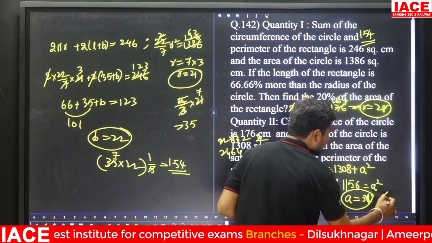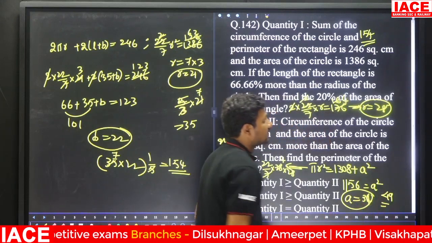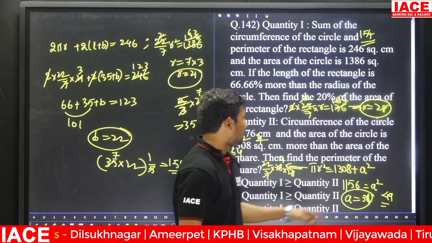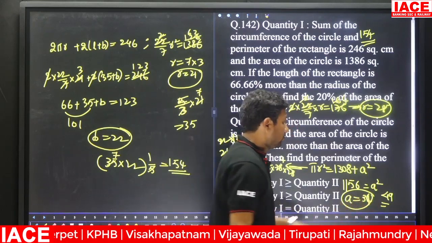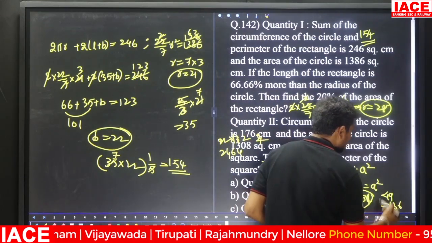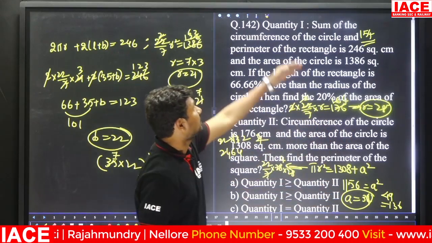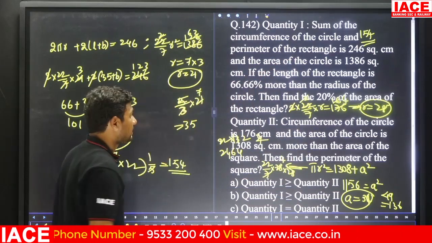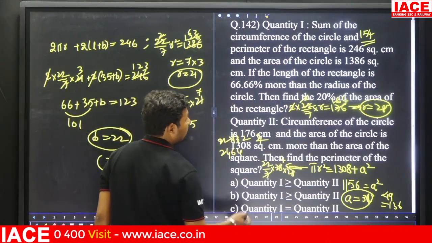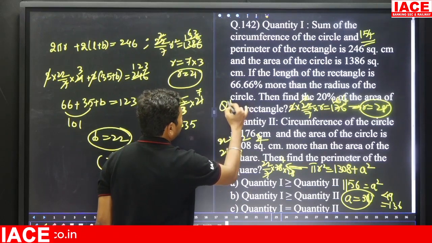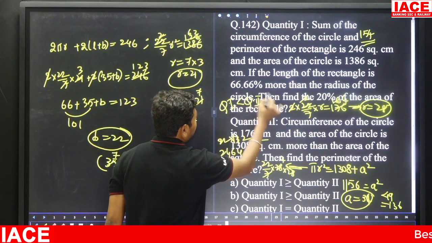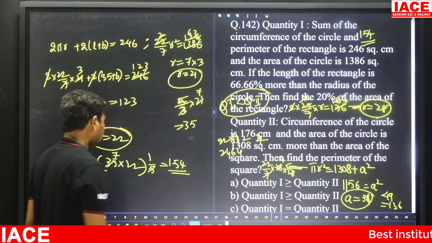Now we need to calculate the perimeter. Perimeter means 4a. 4 30s is 120, 4 4s is 16, so the value is 136. Which is bigger, 136 or 154? 154 is bigger, so we say quantity 1 is less than quantity 2 after the simplification.